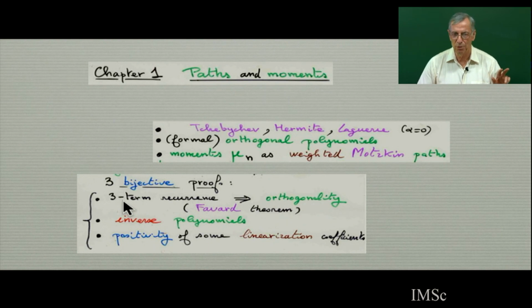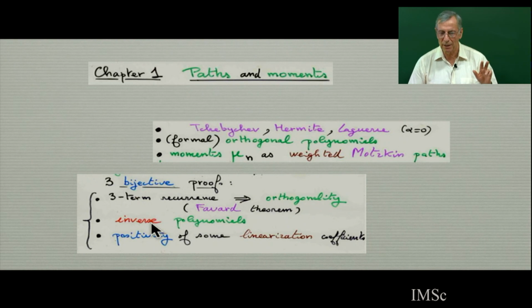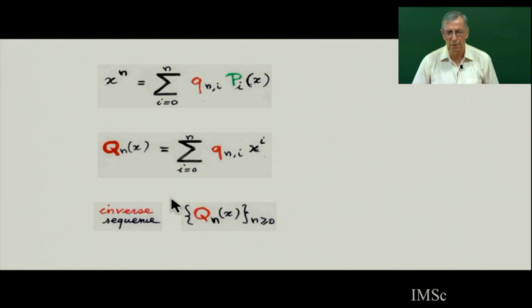The first bijective proof, the 3-term recurrence relation implies orthogonality. There will be a second bijective proof that if you take the matrix of all this orthogonal polynomial, there is inverse polynomial. What does inverse polynomial mean? It means you have a sequence of polynomial, and then if you invert, express any monomial in terms of this basis, then you get some other polynomial.